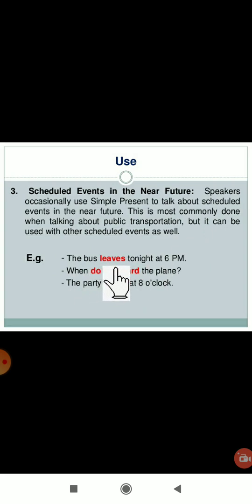So the bus leaves tonight at 6 p.m. Actually this is a future action, okay, but to show the future, we are using present tense. Even when do we board the plane? The party starts at 8 o'clock. So these are some examples.